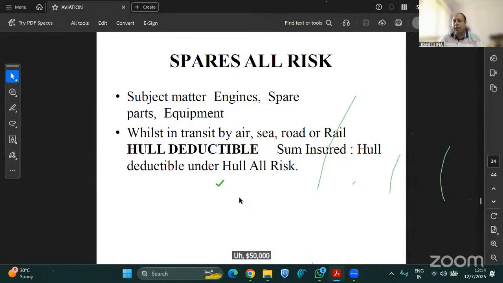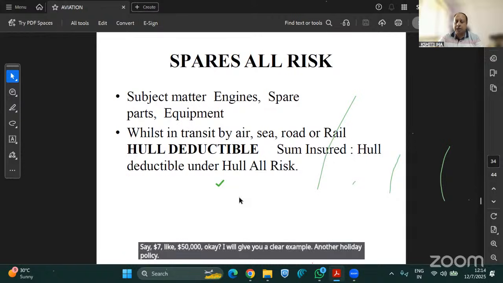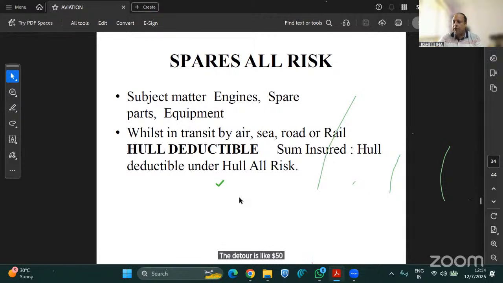Under the hull all risk policy, the deductible is say $750,000. Okay, I will give you a clear example. That means it's quite a high amount, I think around 5 to 6 crores, if I'm not wrong.